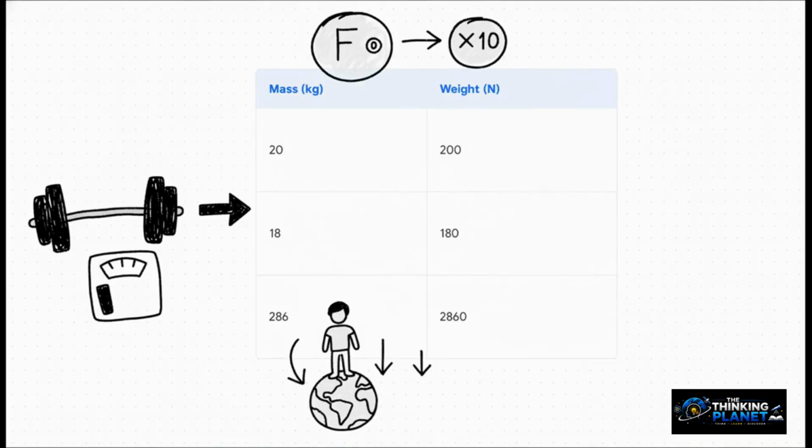You can see just how foolproof this trick is. To find the weight in newtons, you literally just add a 0 to the mass. That's the whole shebang. If your mass is 20 kilograms, multiply by 10 by adding a 0, and boom, your downward force, your weight, is 200 newtons. An 18-kilogram mass, that's a 180 newton weight. A massive 286 kilogram object, just pop a 0 on the end, and you get a weight of 2,860 newtons. It works flawlessly every single time.